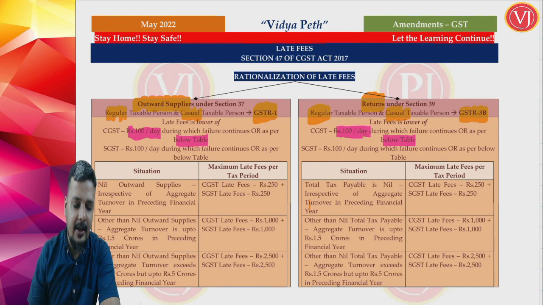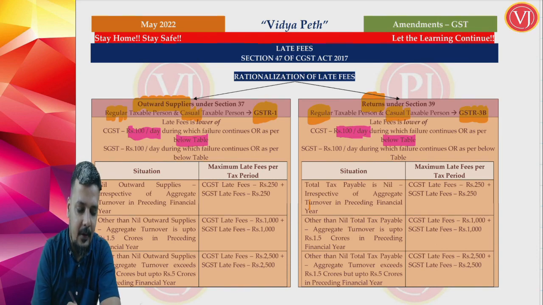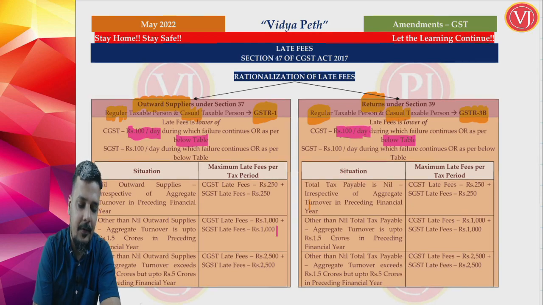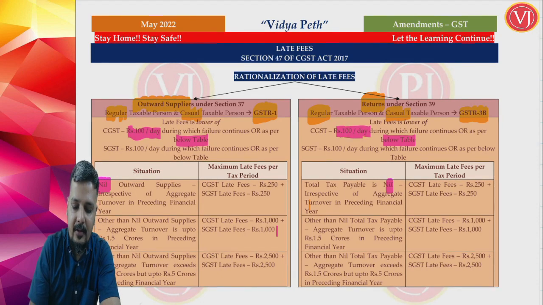Now what is the table telling about? Both the tables tell the same thing, so we'll take only one table. If you have nil transactions, if you don't have any transaction in GSTR 1 or in GSTR 3B, then the upper limit is CGST 250.